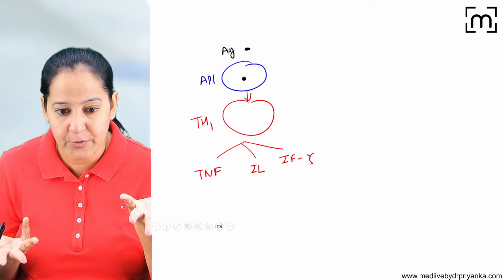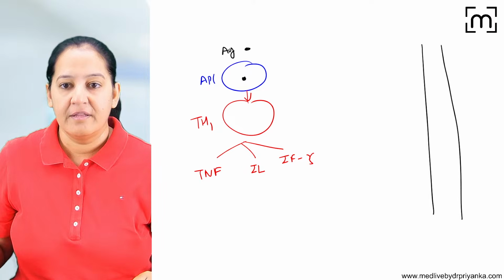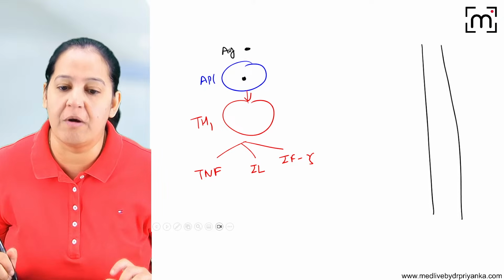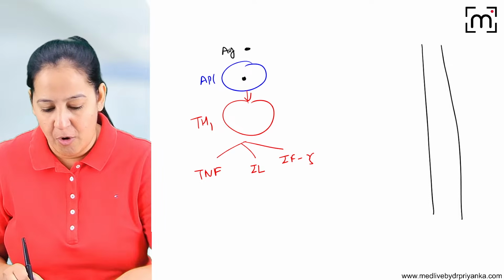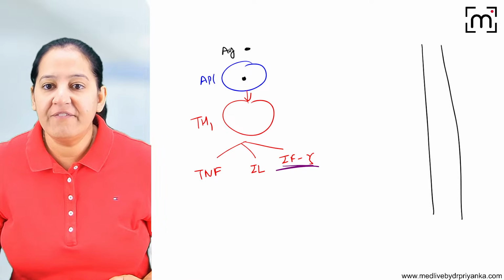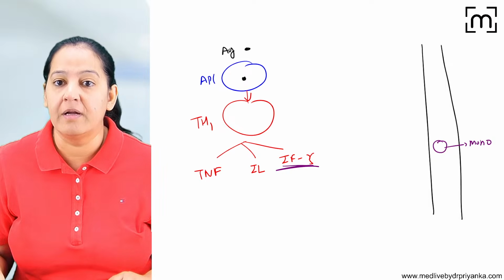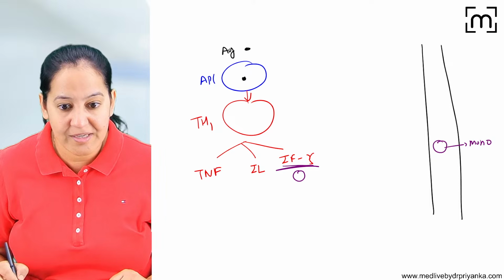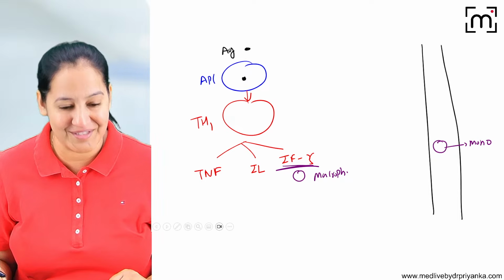What will these 3 cytokines do now? They will take cells out of the blood and make a granuloma. Here the end result will be a granuloma formation. Let me tell you the role. Let me talk about interferon gamma first. Interferon gamma takes monocytes out of our blood. Once the monocytes are out, they are not known as monocytes, they are known as macrophages. So basically they are taking the macrophages out.